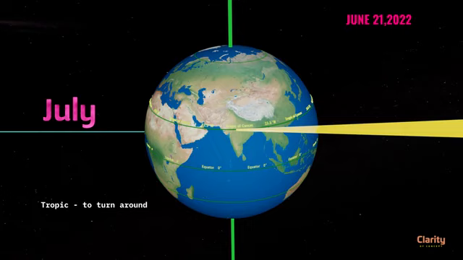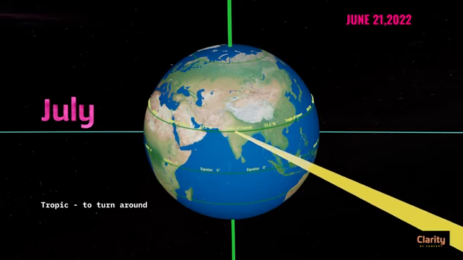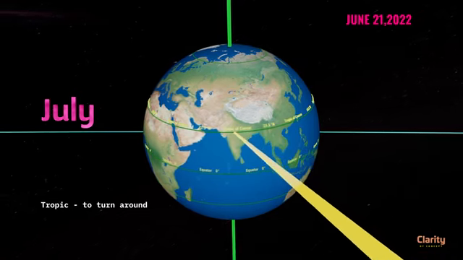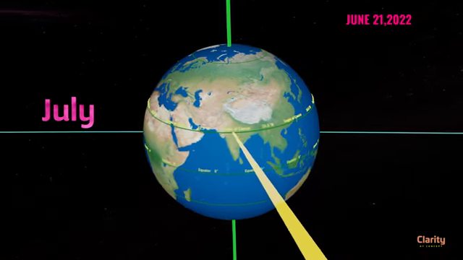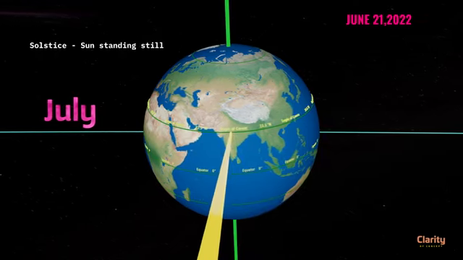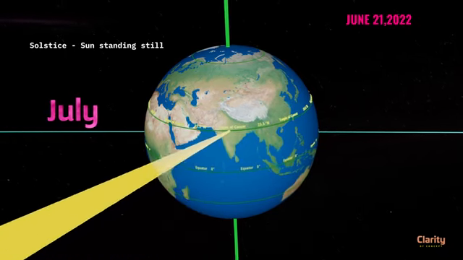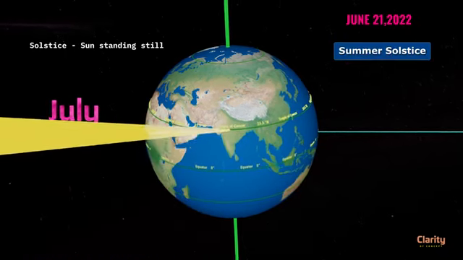All these days so far, the sun appeared to move northward a little by little every day. But on the day of the U-turn, it takes a little time and the sun appears to be standing still on this day of June 21st. So this day is called solstice, which means sun standing still. And since it is happening at the peak of summer in the northern hemisphere, it is called summer solstice.